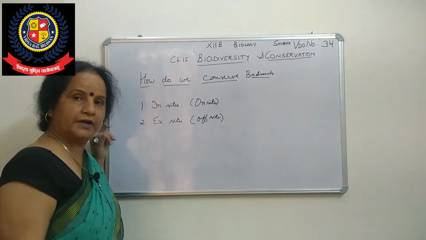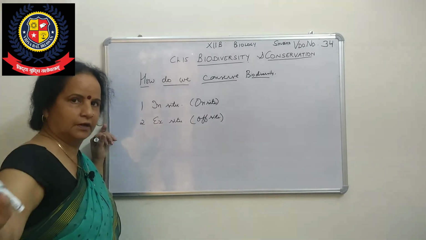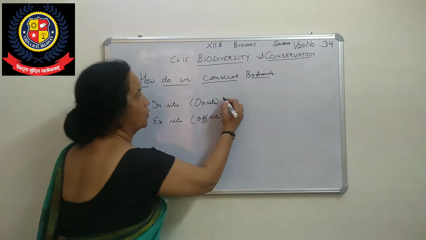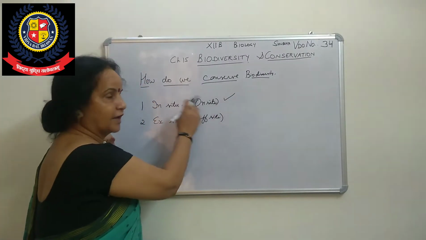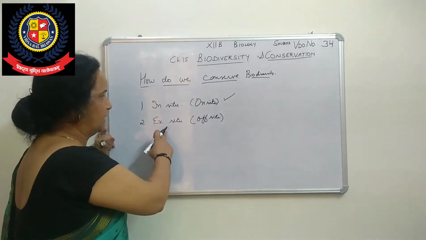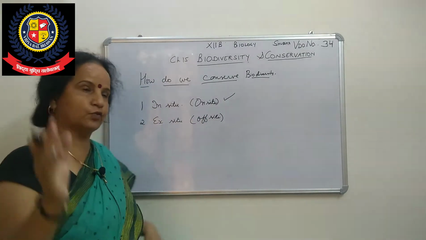COVID-19: home quarantine and the isolation ward in hospital. So the first one, home quarantine, is on site, in situ, inside the home. And the second one, ex situ, is off site, away from home, the isolation ward.